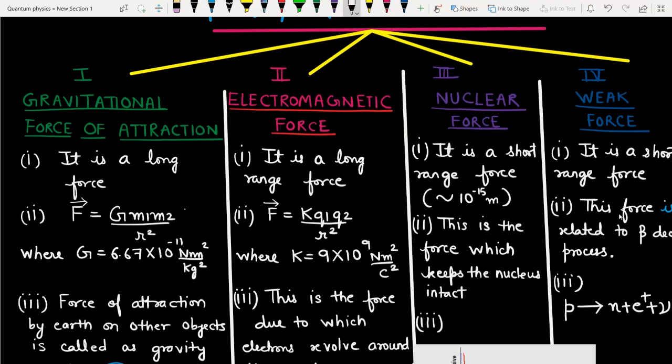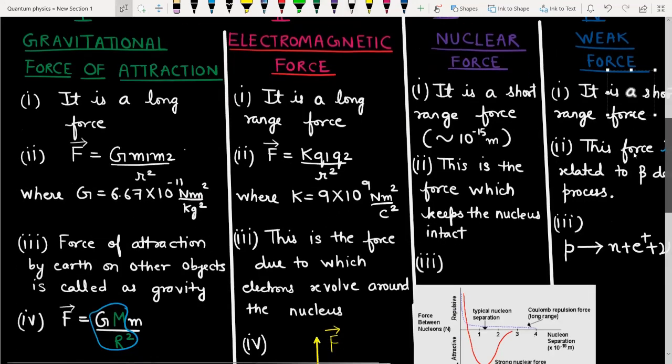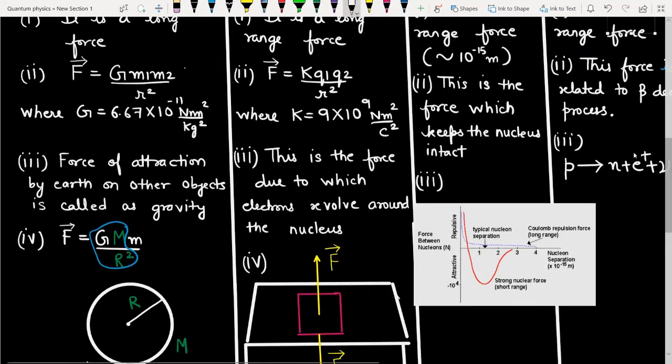Okay, and of course, this is the force due to which the electrons revolve around the nucleus. You know that the nucleus is positively charged. It has protons and neutrons, making the nucleus positively charged. And we have electrons that are revolving around the nucleus. So basically, this attraction provides the centripetal force to the electron so that it can revolve around the nucleus. This is the theory which was given by Niels Bohr.